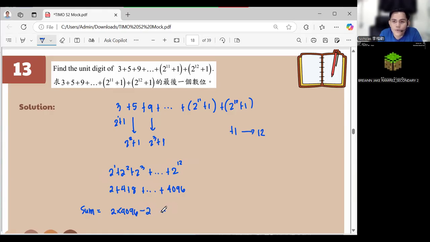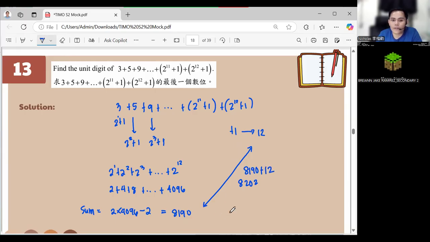As easy as that, right? So 2 times 4,096 minus 2, we get 8,190. And then we have to add the other plus 12. So 8,190 plus 12 is 8,202.